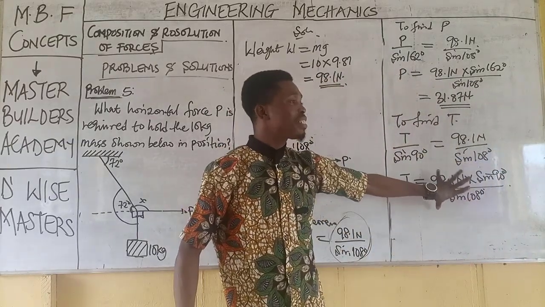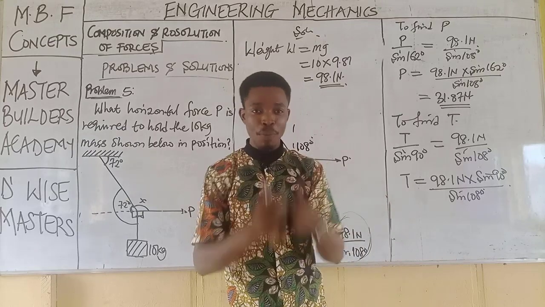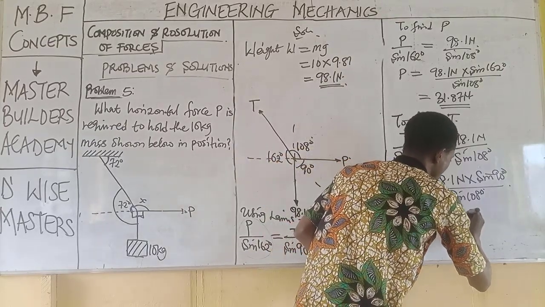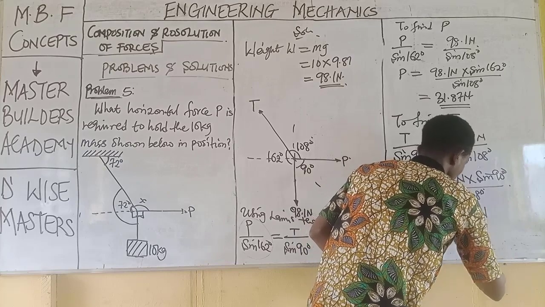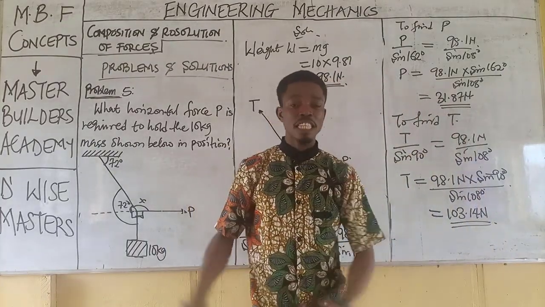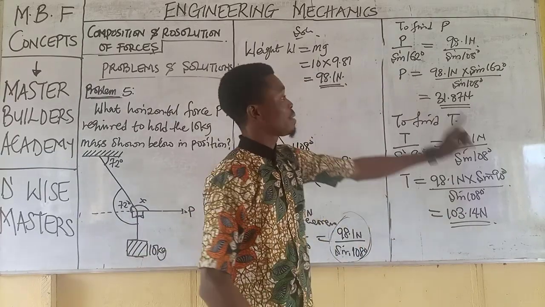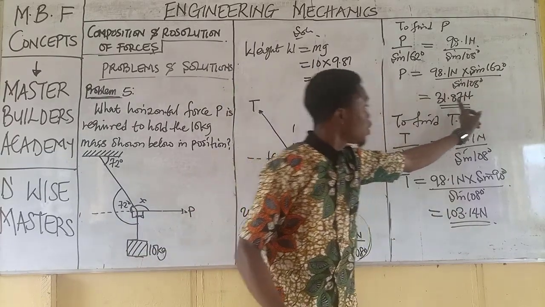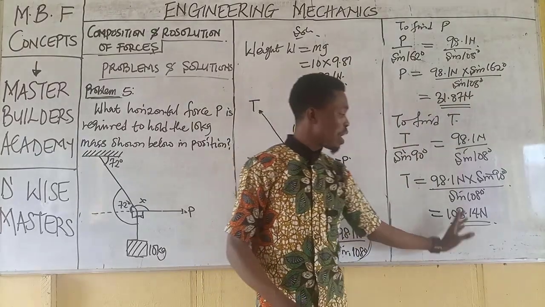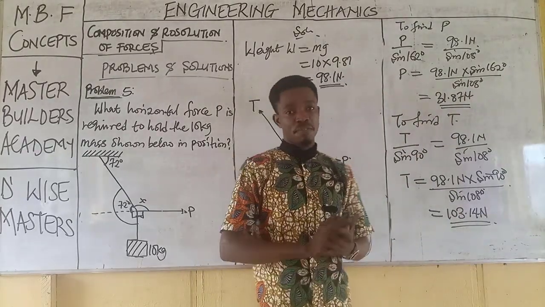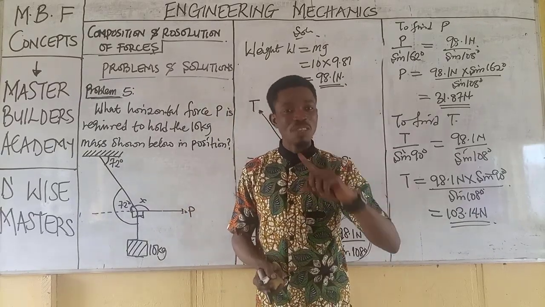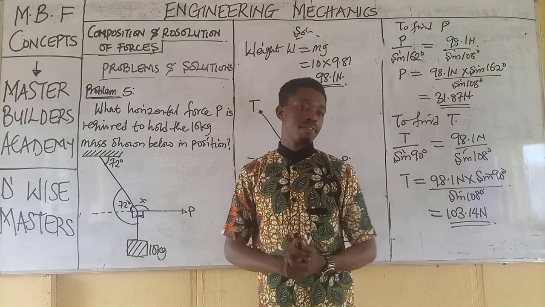Now, when we input this in our calculator and compute, the final answer would have been 103.14 Newton. This is the tension for this particular structure. While we obtain the horizontal force to be 31.87, now we just obtain the tension to be 103.14.